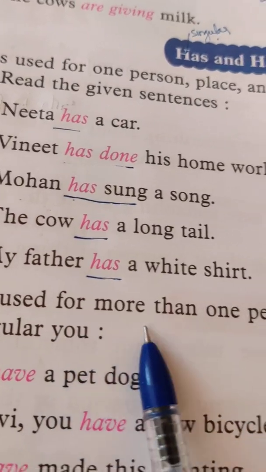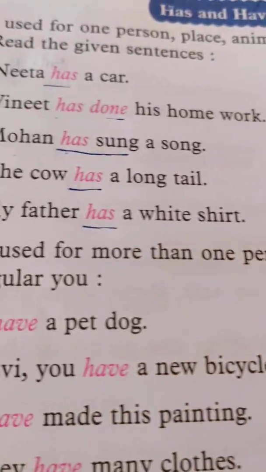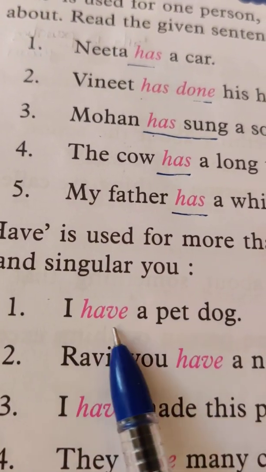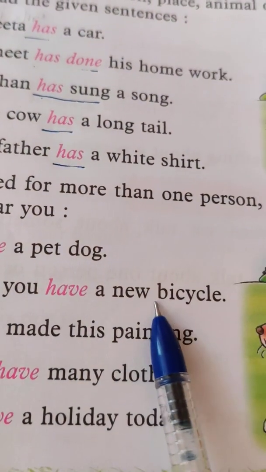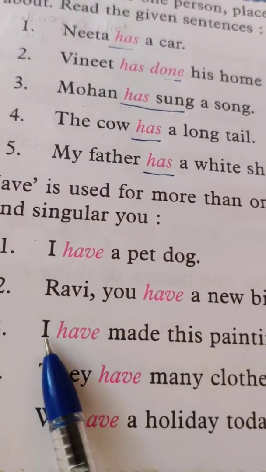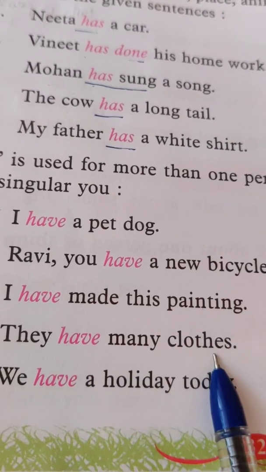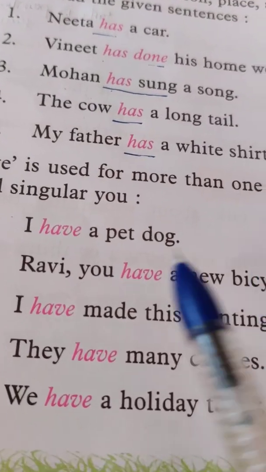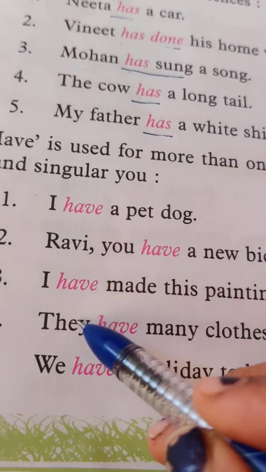Have is used for more than one person, place, animal or thing. For I and singular you. I have a pet dog. Ravi, you have a new bicycle. I have made this painting. They have many clothes. We have a holiday today. Can you see? They and have. Have we use for plural.